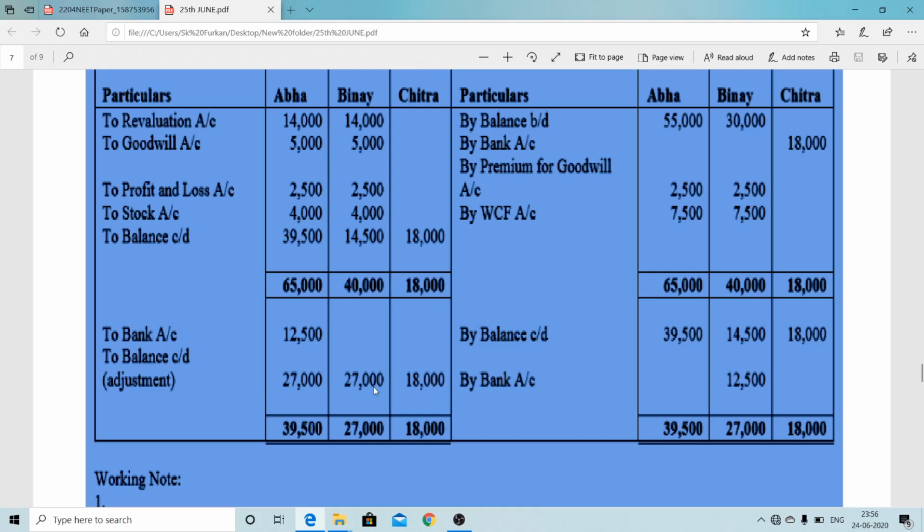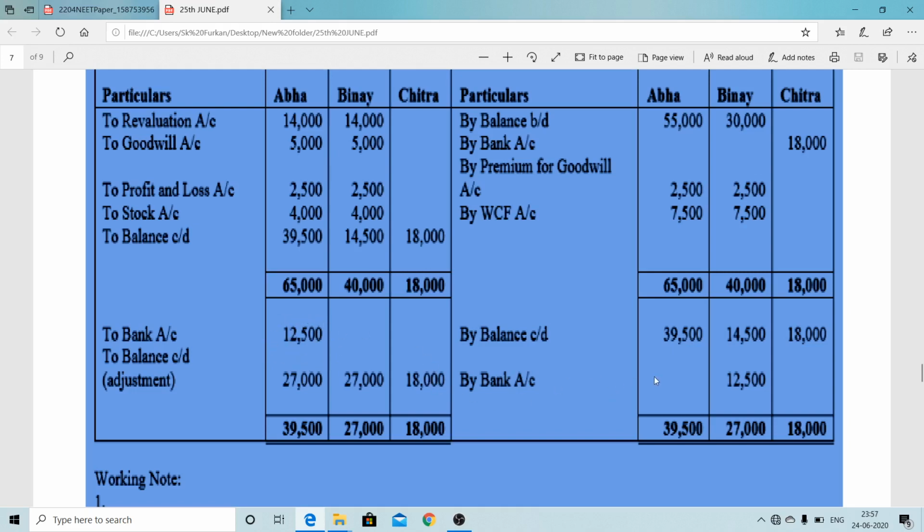Now afterward we will compare who has to bring the cash and who has to withdraw. Like here, first partner capital coming 39,500, but he wants to make 27,000. So therefore he has to withdraw this amount to bank, 12,500.